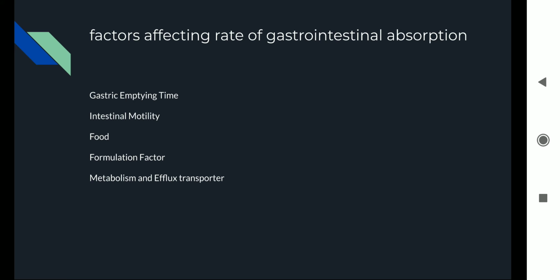Then another factor that is going to affect the drug absorption is the metabolism and efflux transporter. Metabolism means, as I said earlier, drugs are actually foreign to our body, not of our origin, so the body cells consider that we have to eliminate these particular molecules as soon as possible.